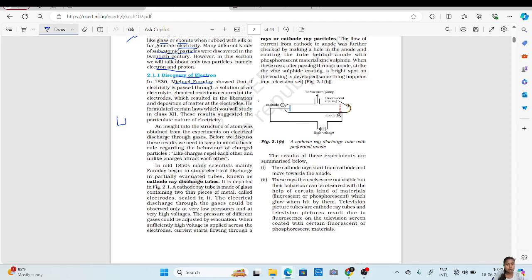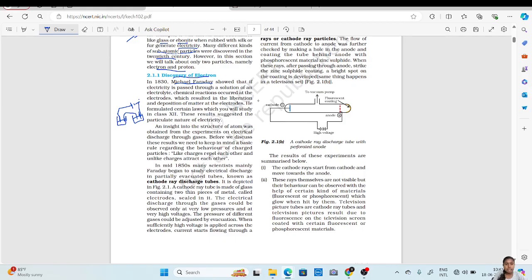If we take two beakers, both containing chemical solution with electrodes, both are connected using a bridge, and these electrodes are connected to a battery and to each other.